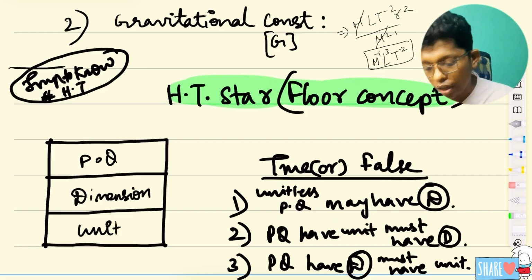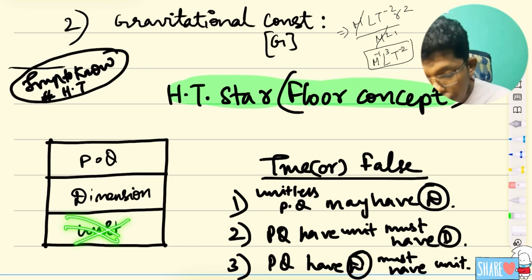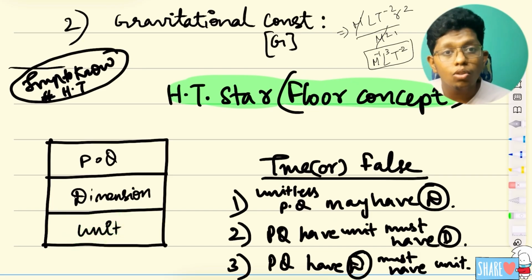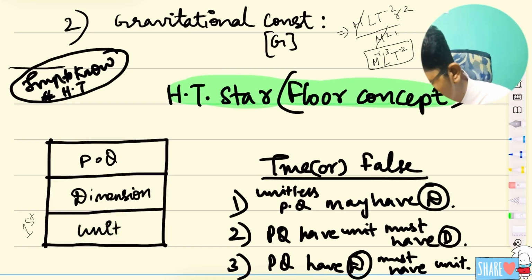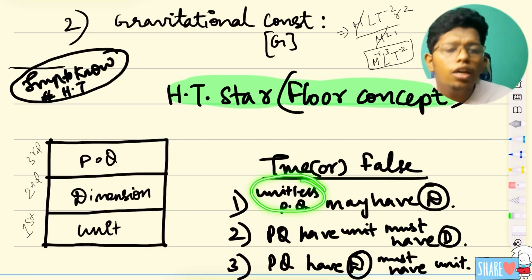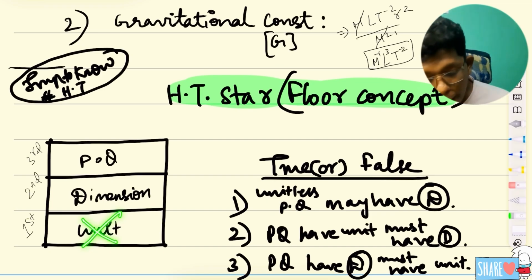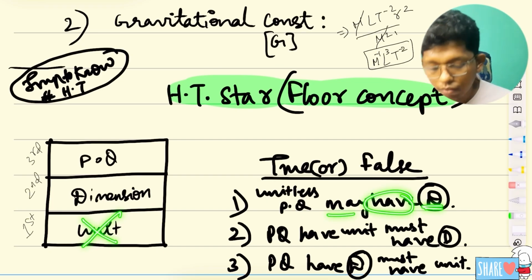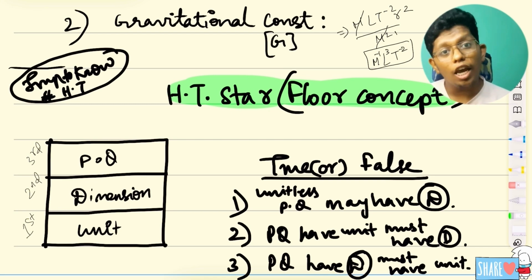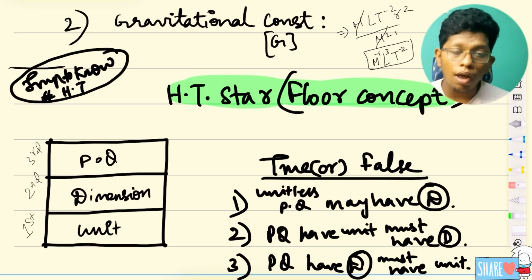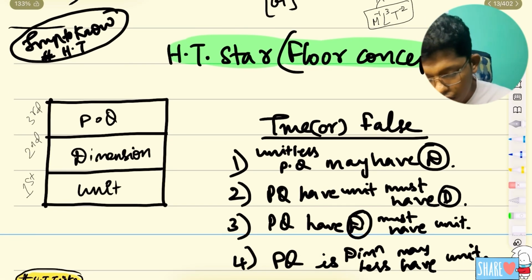They are saying there is no unit, so there is no 1st floor. This is the 1st floor, this is the 2nd floor, this is the 3rd floor, right? They are saying unitless means the unit is not there, but it may have a dimension. Think of it as there being no 1st floor, but there may be a 2nd floor. Is there a chance of that happening in reality? No. The answer is false.